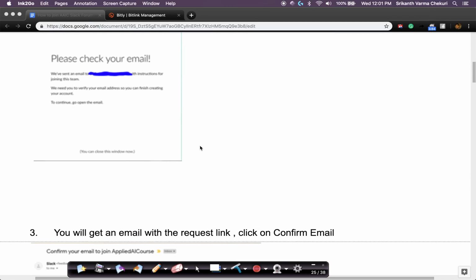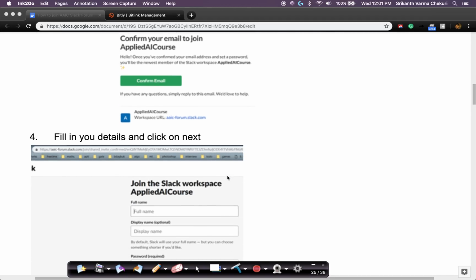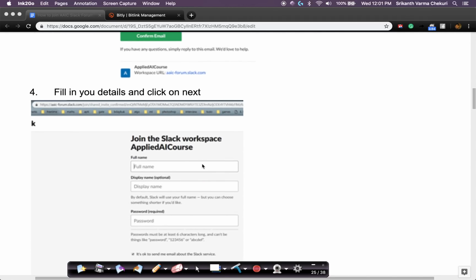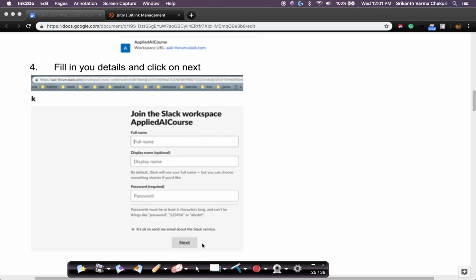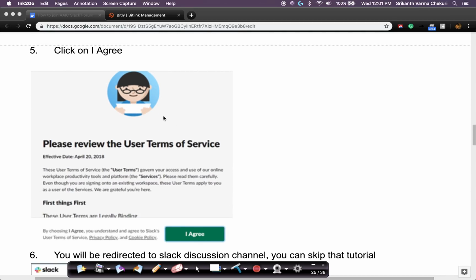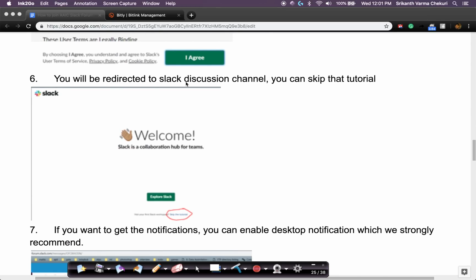Please check your email. If you go to your email, you get this message saying confirm email. Press on this confirm email. Now your email is part of Slack. Once you click on this confirm email button, it will take you to this page. Please fill in your details: your name, your display name that you want, your password, all of that stuff. Then there are some terms of service for Slack. Just agree to them, and you'll be redirected to this page on what a Slack discussion channel is.